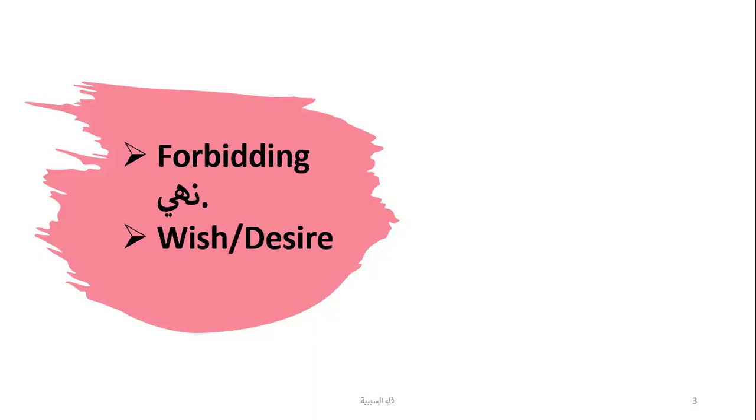Similarly, in cases of forbidding and also wish or desire. So there are two cases when you forbid something or you wish for something. So you will have this sentence structure. Either you will have a nahi, forbidding, or a wish, one of them.